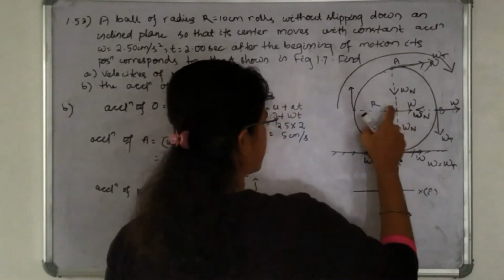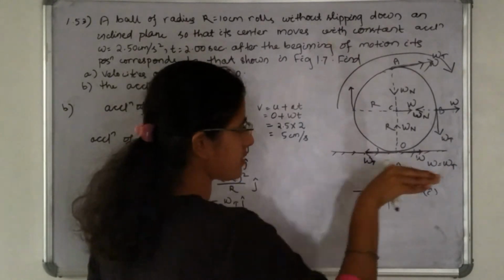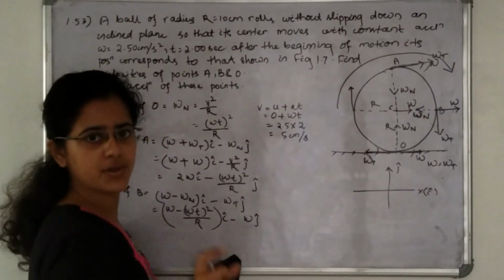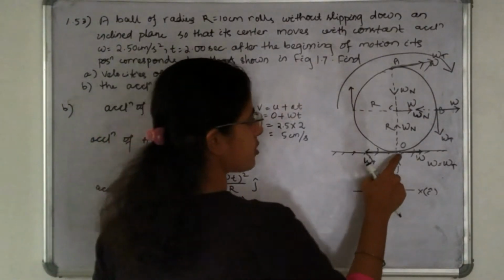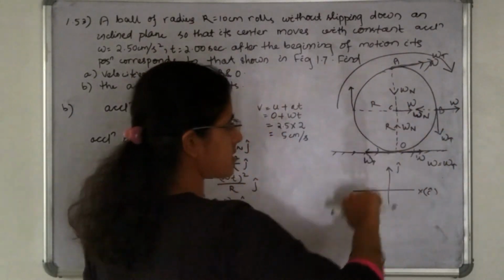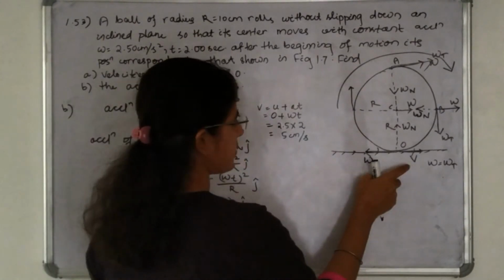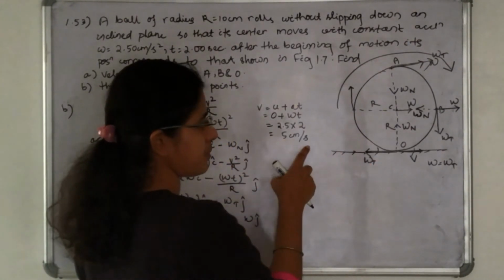Okay. So as the center of mass is moving with this velocity, all the points are moving in this direction with this velocity after 2 seconds. So point O, point A and point B are also moving in this direction with this much velocity, 5 centimeter per second.